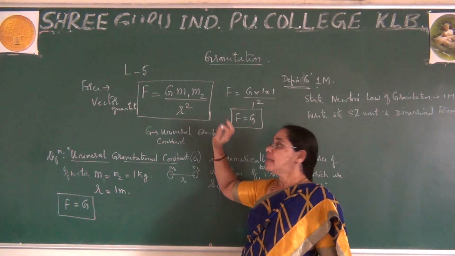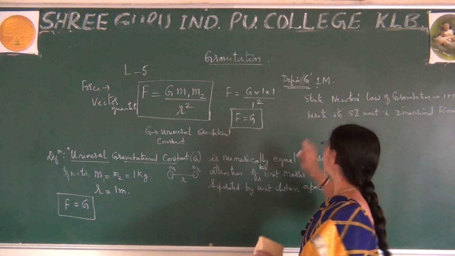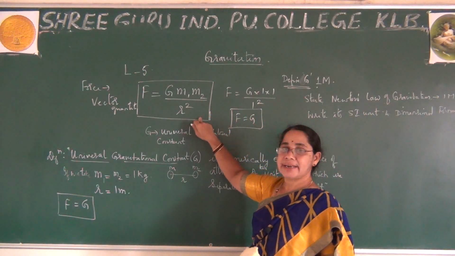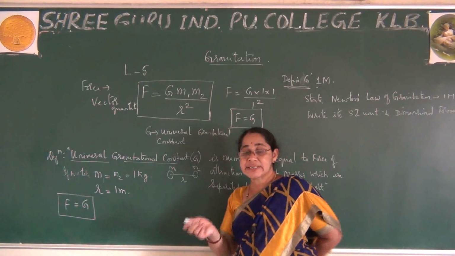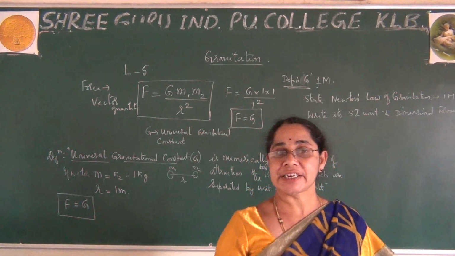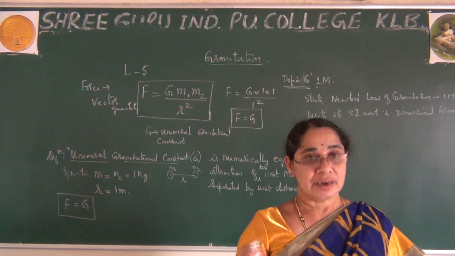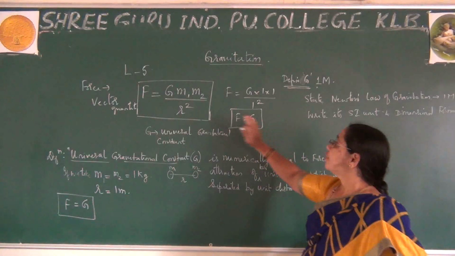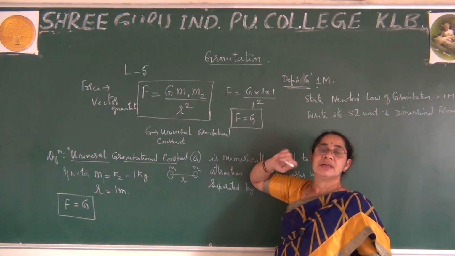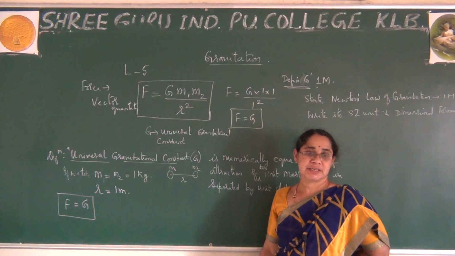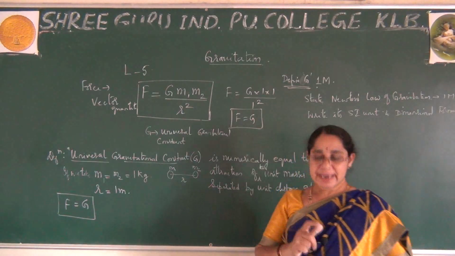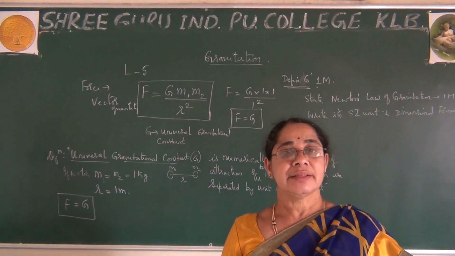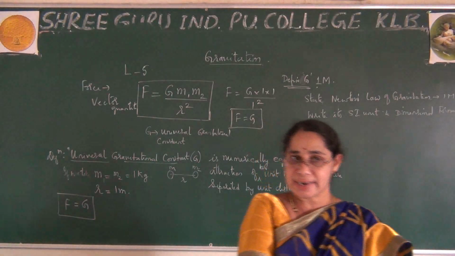So if they just ask, state Newton's law of gravitation and explain, you can directly write this. Sometimes they ask, explain Newton's law of gravitation in vector form. At that time you have to go for the vector form, where you have to use vector notation. In the mechanics section, we have the vector chapter, where you learn the rules for writing vectors.